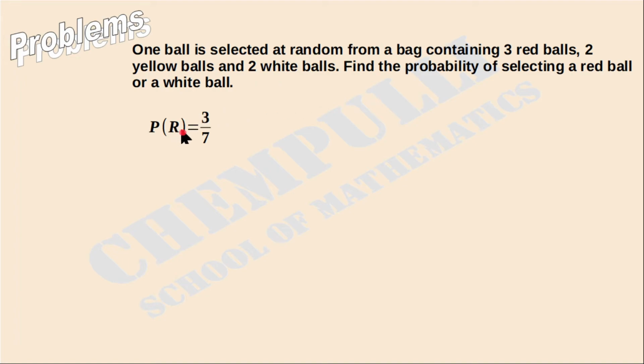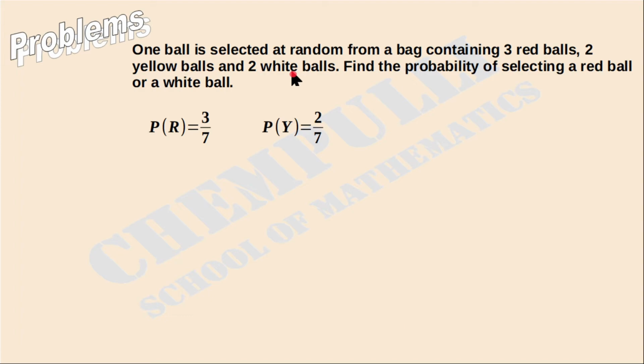Then here in this case we need which one? Red ball. Then how many outcomes are favorable to red? 3. That is 3 over total outcomes 7. That is 3 over 7. Okay, then what is probability of getting yellow ball? How many yellow balls are there? 2 yellow balls. That means probability of getting yellow ball is 2 over 7.